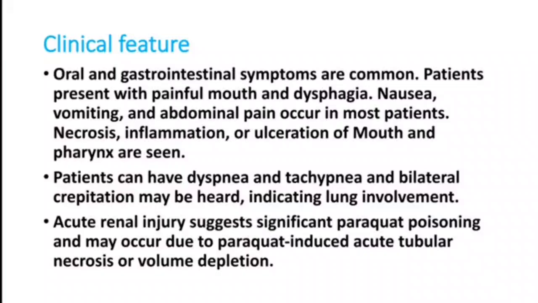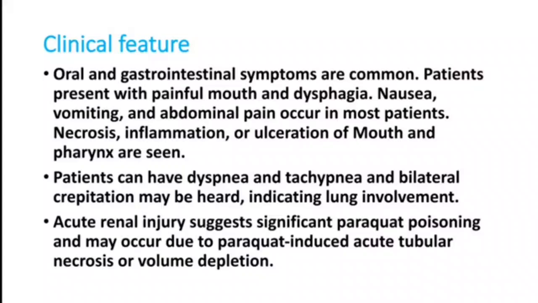Patients can have dyspnea, tachypnea, bilateral infiltration or crepitations that can be due to various reasons. In the initial phase, it can be due to aspiration induced by vomiting. Vomiting can produce aspiration, which can produce pneumonitis. Later, it can be due to a type of ARDS or chemical pneumonitis. Most of these patients will ultimately develop renal failure. So creatinine can be elevated, anuria, all these things can be there.